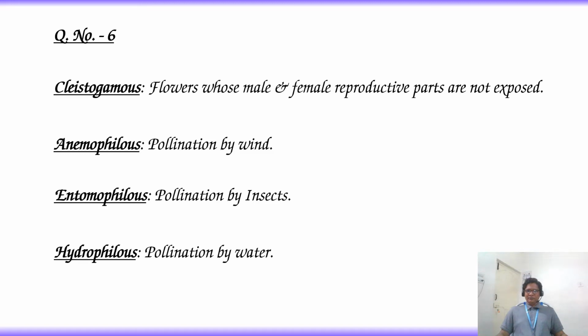As per the question, maize flowers are pollinated by which of the following methods? So in maize, pollination is done through wind. Hence, the answer is option 2, anemophilous.